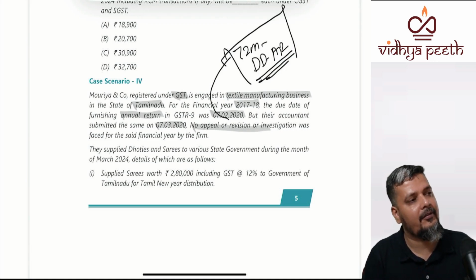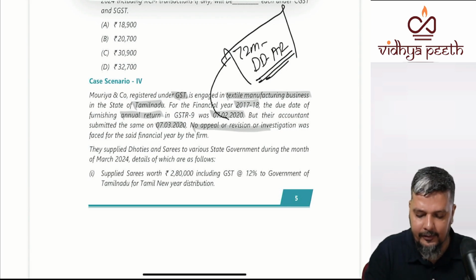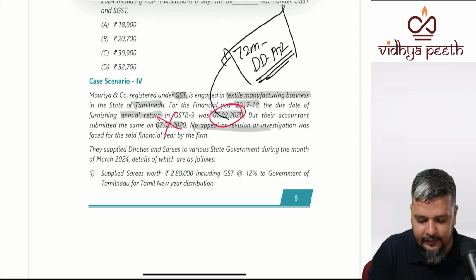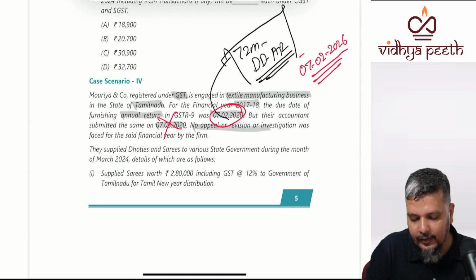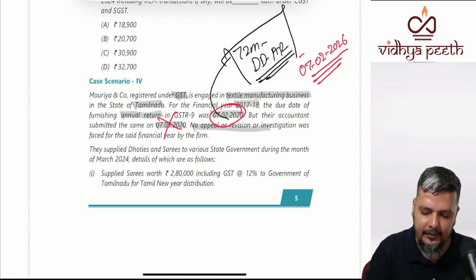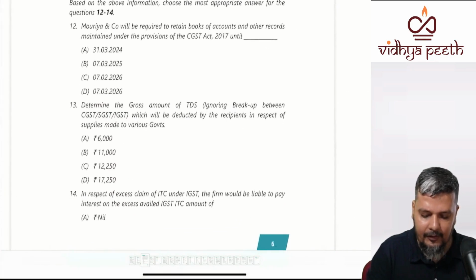72 months or 6 years from the due date of filing the annual return. So what is the due date of filing the annual return? Not your actual date, the due date. So 72 months will get over on 7th Feb 2026. You'll find one of the questions on this.